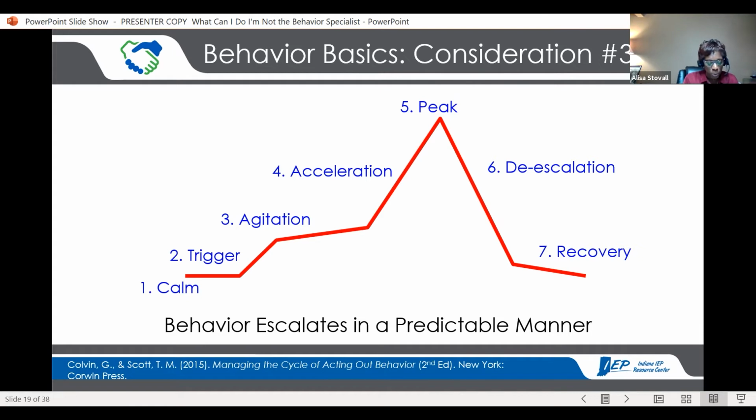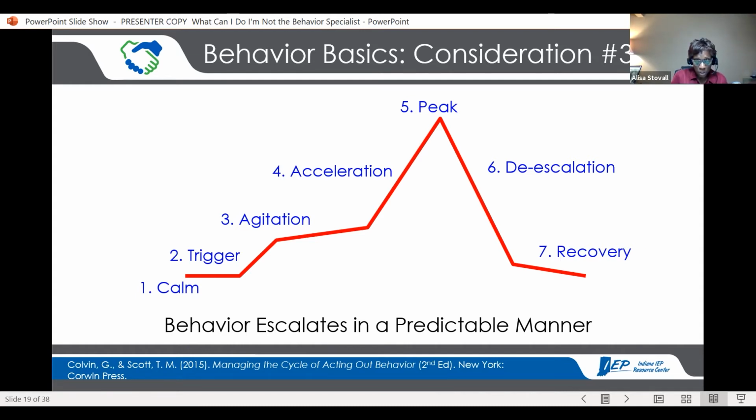And agitation is when our focus can only stay on the trigger. We just can't pull ourselves away from it. We may perseverate on it. If we're speaking, sometimes our speaking becomes short and clipped, and it's hard to go back to thinking about what we were doing before we had that trigger. So that agitation is kind of building. The acceleration is just that. That's where more energy starts to come to this agitation, and it speeds up our thoughts and our actions.